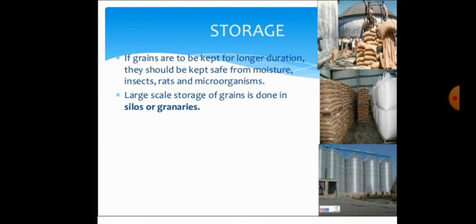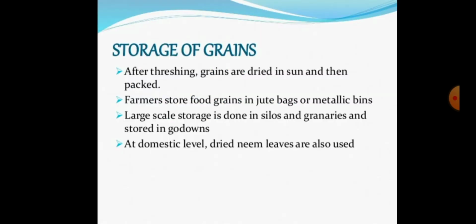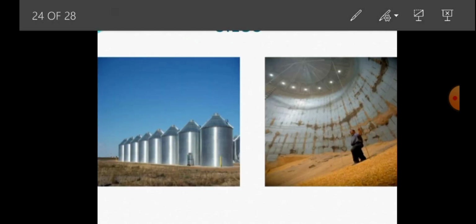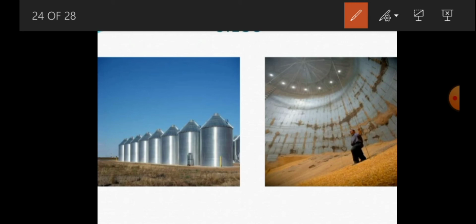I will show you the picture of the silos. This is the picture of the silos, which is very important. This is the outer picture of the silos, and this is the inner fence. By using silos, we can store grains in a larger extent.